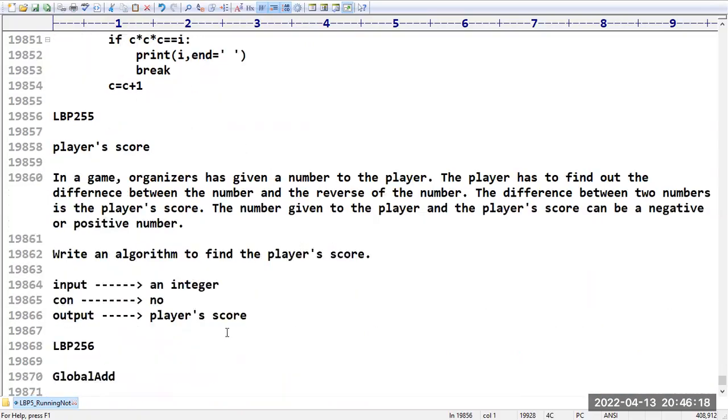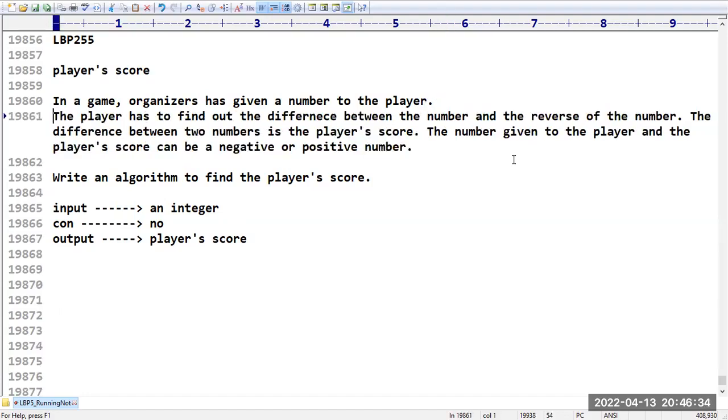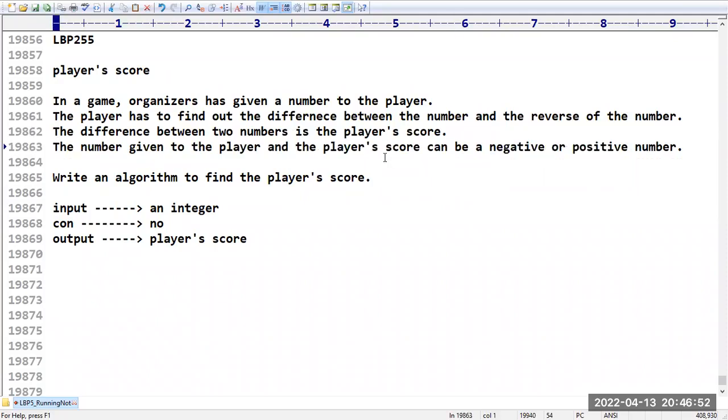Right, sir. The next program we have here is 255, player's score. Sir, let us read this problem statement. In a game, organizers have given a number to the player. The player has to find out the difference between the number and the reverse of the number. The difference between the two numbers is nothing but the player's score. The number given to the player and the player's score can be negative or positive, anything.